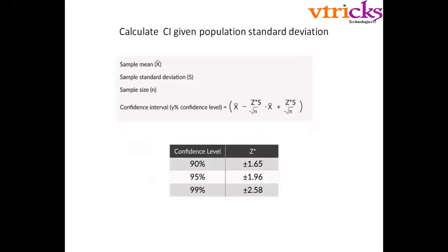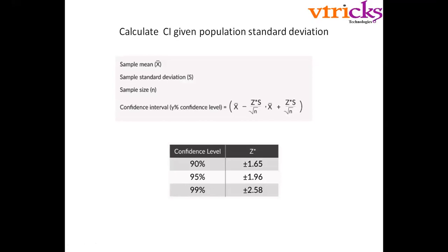This is the formula: x bar minus z into s by square root of n, x bar plus z into s by square root of n. Take it for granted, almost every interview will have a question on statistics. If the question is on statistics, then there will surely be a question on confidence interval. The confidence interval tells how confident you are in this range. The formula to give the range is x bar minus z into s by square root of n, then x bar plus z into s by square root of n. This is the confidence interval which we can give.